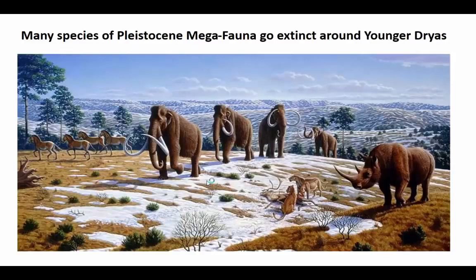Around the same time, we see the disappearance of Pleistocene megafauna from the fossil record. These are huge animals that we often associate with glacial periods, such as woolly mammoths, types of ancient horses, Irish elk with huge antlers, and even the woolly rhinoceros.